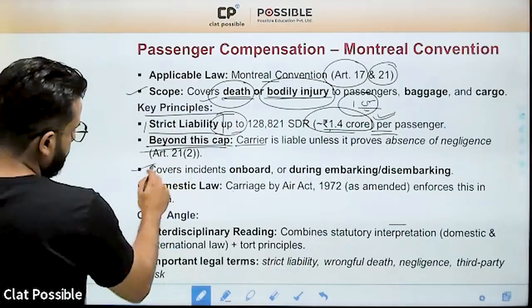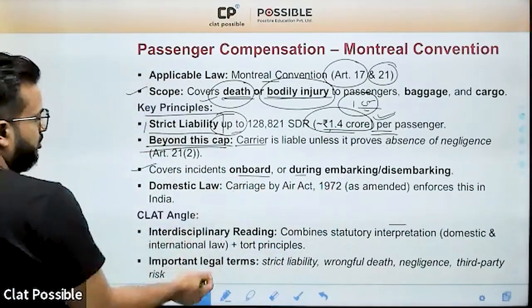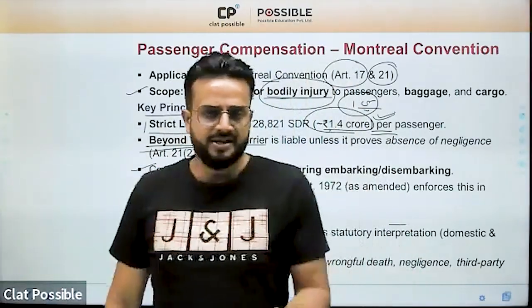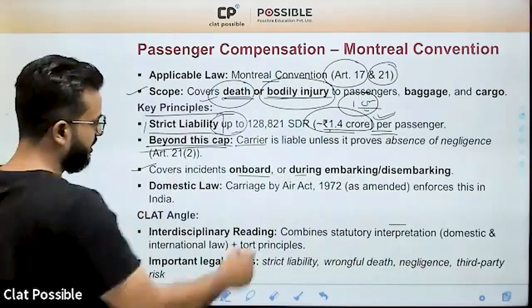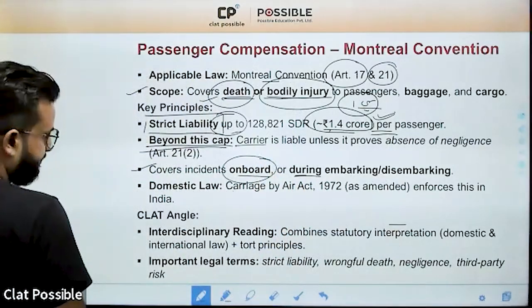Now, ये भी इसमें कवर होता है, incidents relating to on board, during embarking, disembarking. तो खैर because this flight literally crashed, so ये वाला clause यहाँ पर applicable नहीं होगा, but it is actually an extension of the liability.